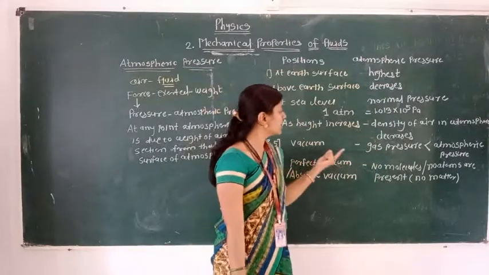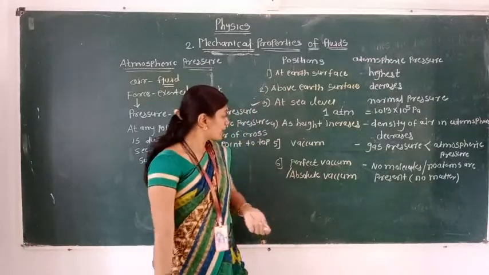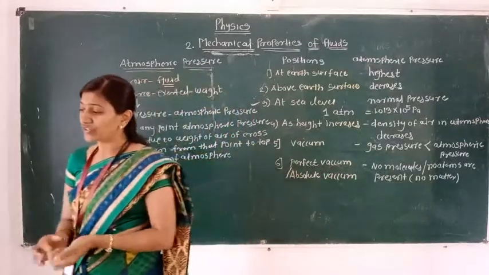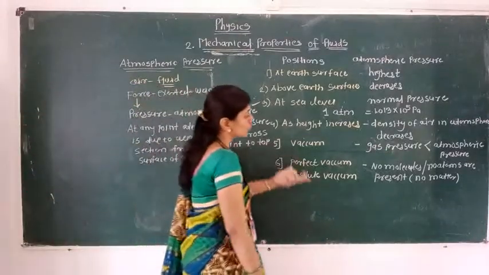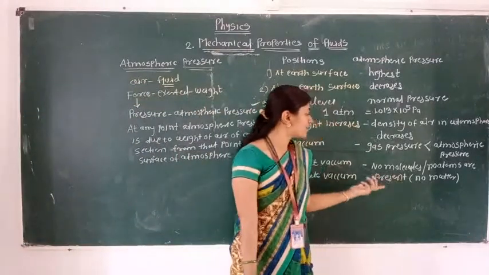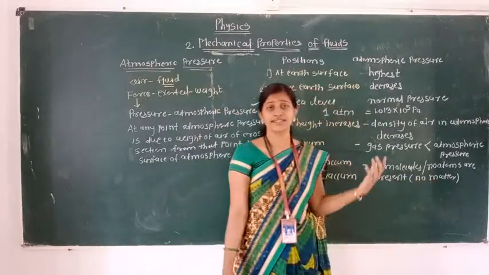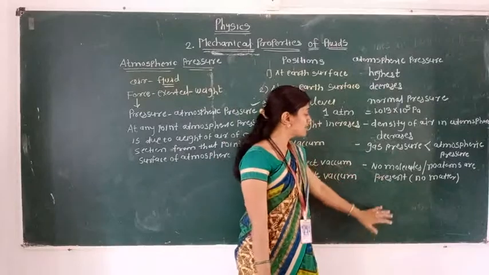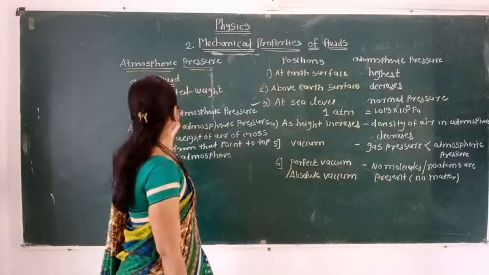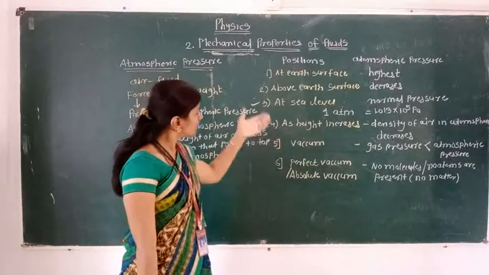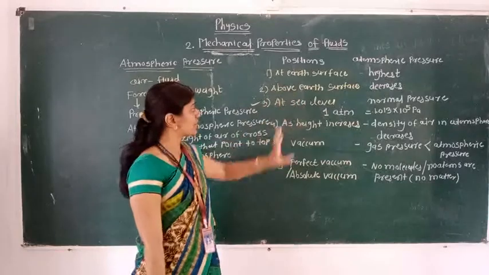Vacuum: we know in a vacuum the gas pressure is less than the atmospheric pressure, and a perfect vacuum is there. In a perfect vacuum, no molecules and no atoms are present. They both constitute matter. Matter consists of atoms and molecules, so that means matter is not present there. So this is the information about atmospheric pressure and their positions. As per the position, the values vary, that we can understand.